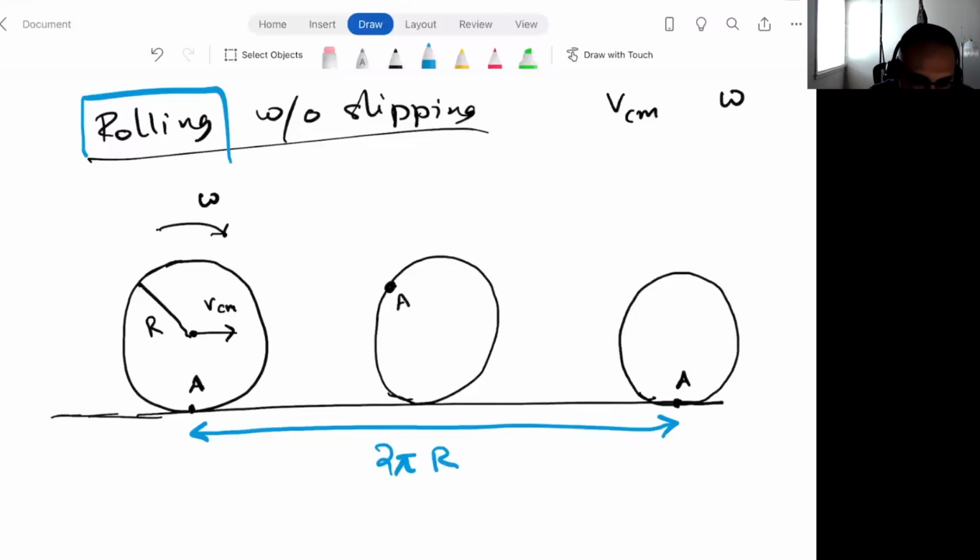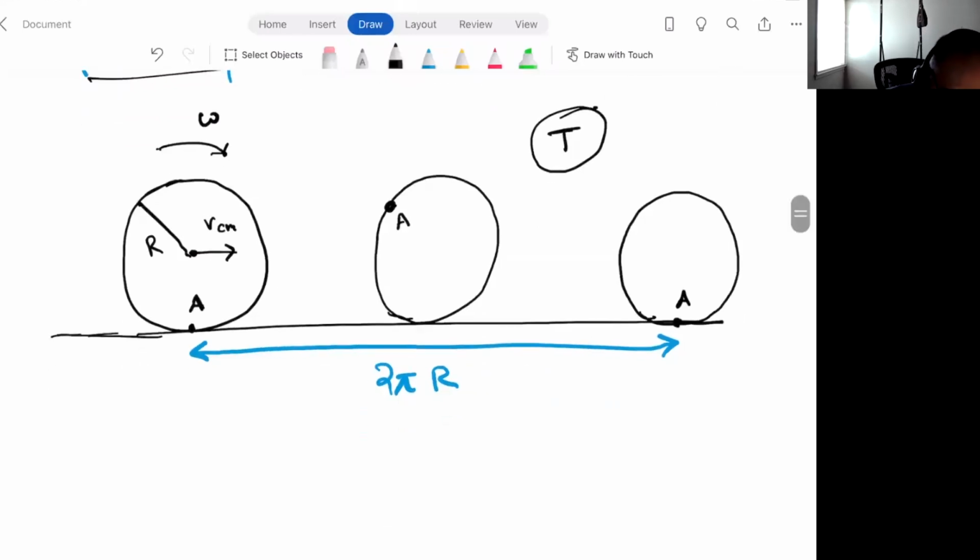All right, from this distance, we can figure out, let's say that it took a time T to cover this distance, right? So that means time T is the time period of its rotation, because in time T, the point A went from being on the ground, all the way around and coming back down on the ground. So time T would be the total time for one full rotation, right? So the velocity of the center of mass of the wheel is distance traveled by the wheel divided by the time it took to cover that distance, 2 pi r divided by T, right? That's the velocity of the center of mass of the wheel.